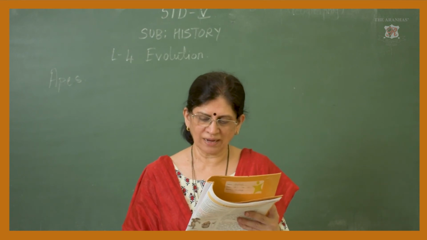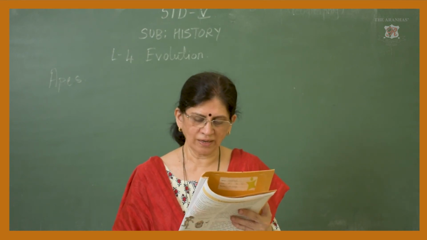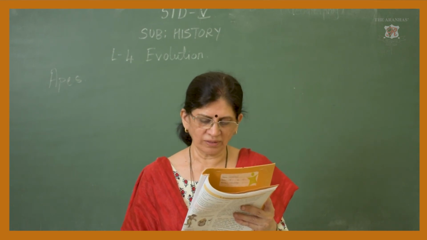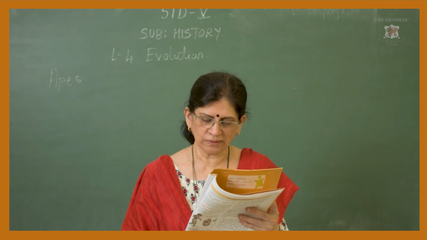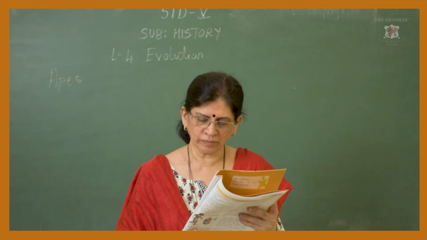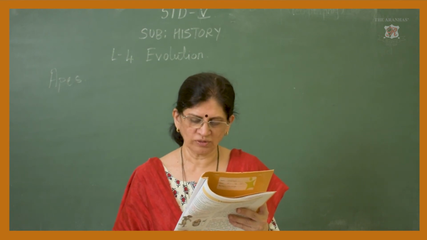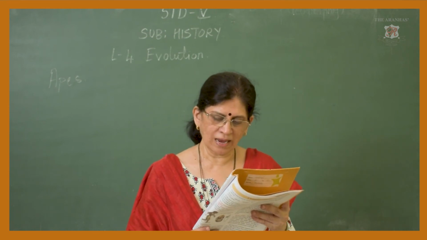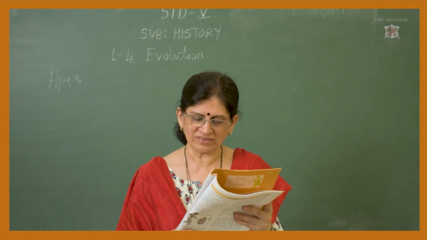In his book, Darwin has not expressed any definite opinion about this relationship. In 1871, he published his second book, The Descent of Man. In this book, he drew attention to the fact that even though humans do not have tails, the last bone of their spine is a vestige of a tail.